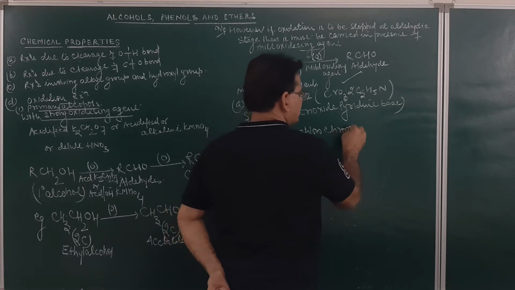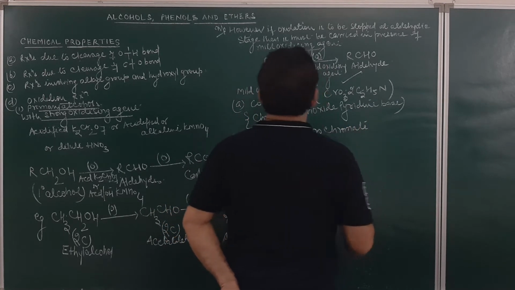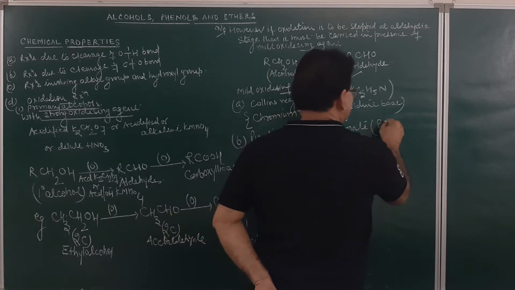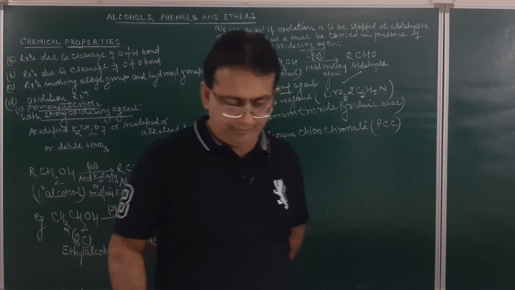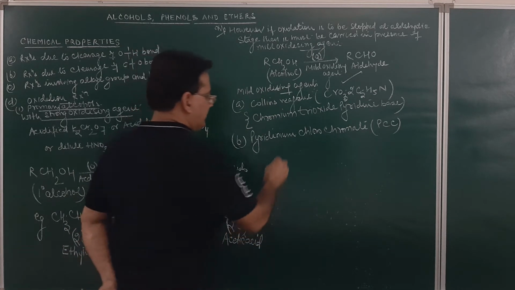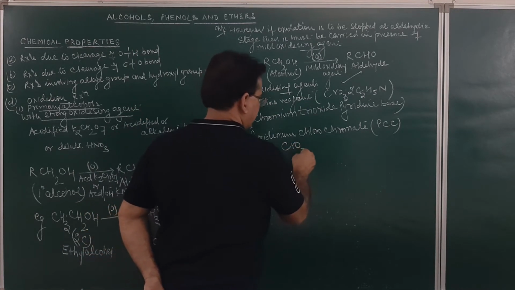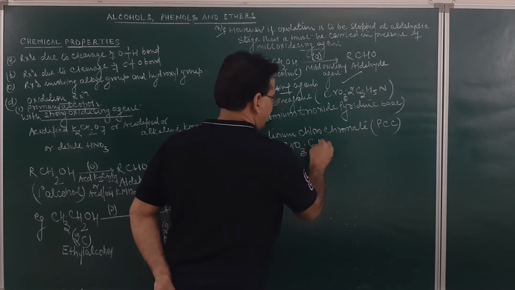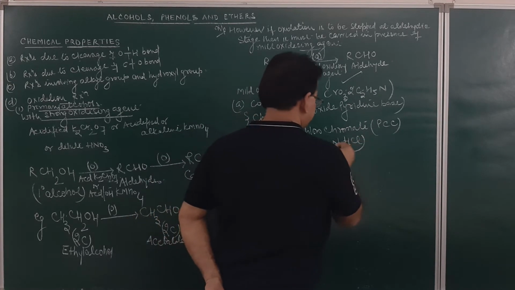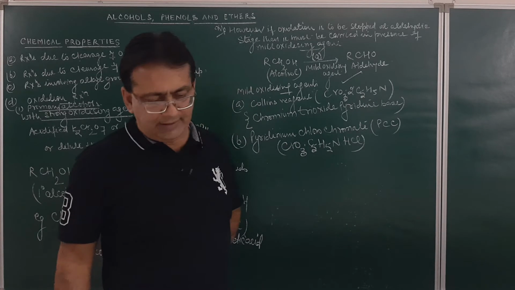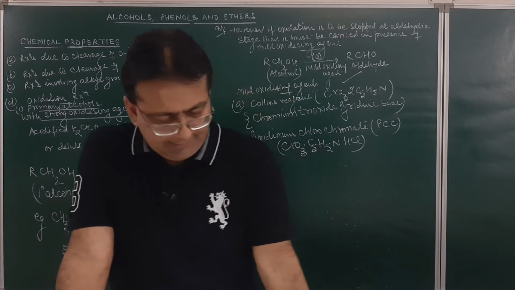In short, it is written as PCC. The formula for this will be CrO3 C5H5N and HCl. This is another weak oxidizing agent.